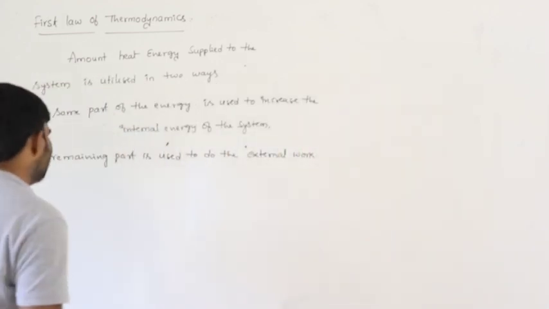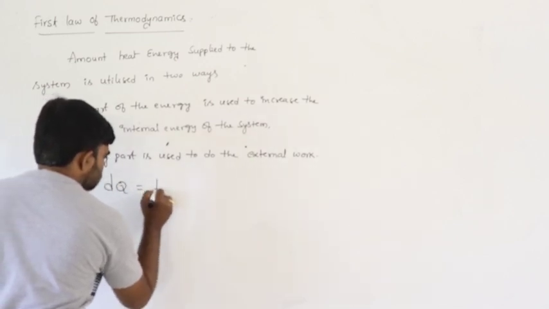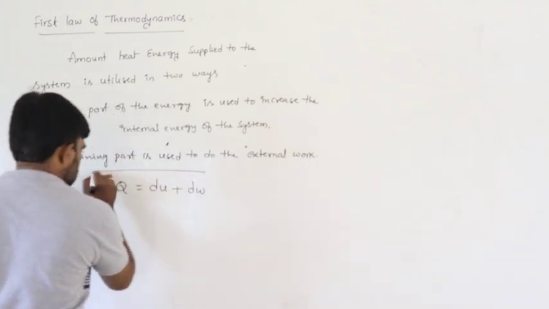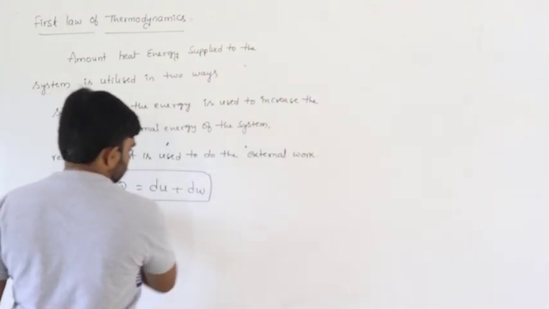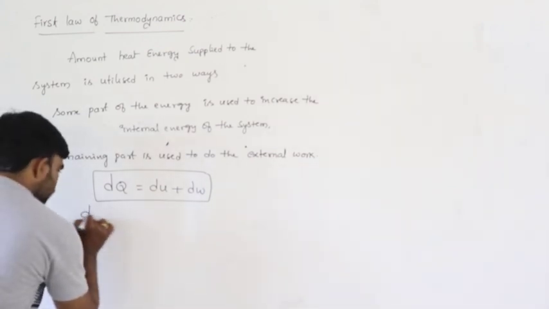So what is the formula here? We can write it as dQ equals dU plus dW. dQ equals dU plus dW. What is dQ here?